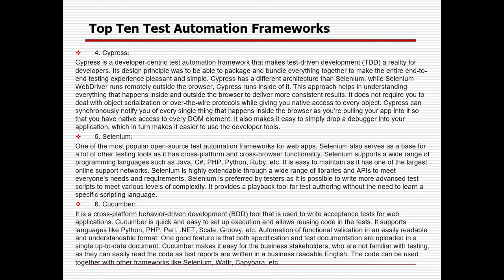The Selenium you already know, it is especially for web-based applications. It uses a lot of programming languages and also a lot of other things supported by Selenium. Cucumber is specially used for BDD, or behavior driven development. In case your business analyst, developer, testers, and your client need to interact and be involved, you can definitely go for Cucumber with BDD.